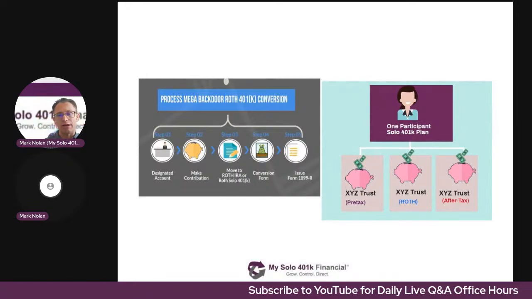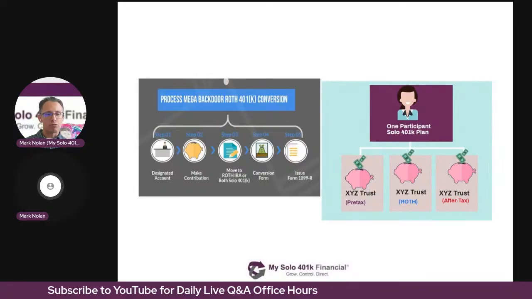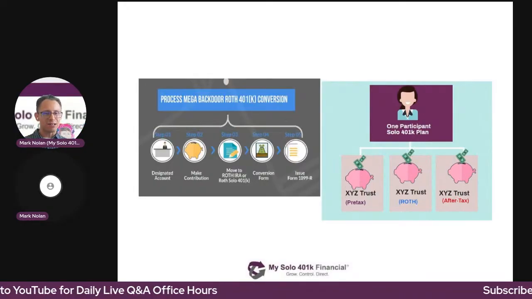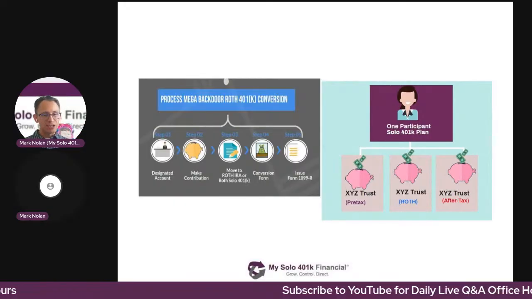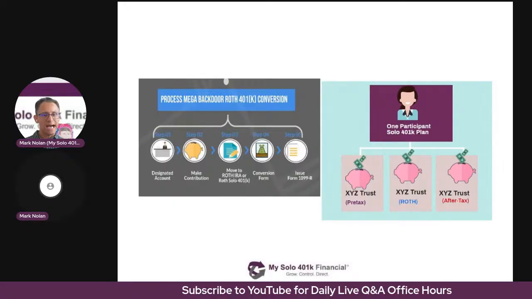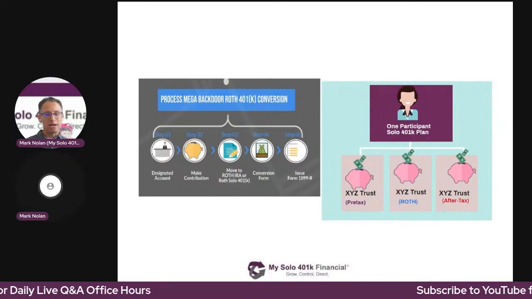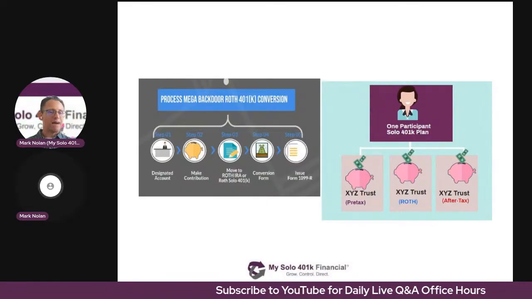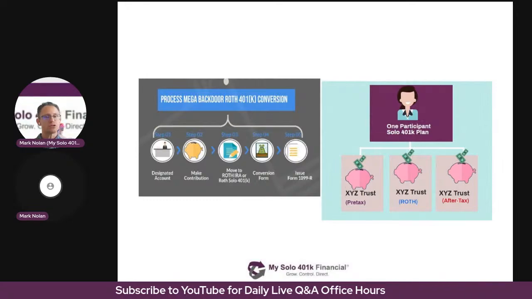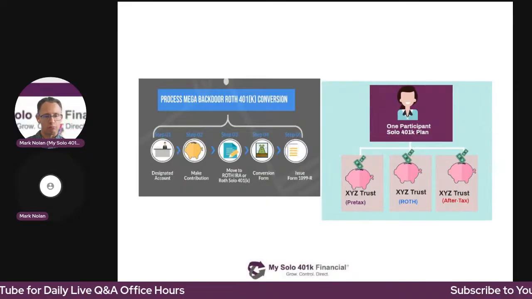As a matter of fact, you want to leave at least a few cents in there at all times so that the brokerage firm, in this case Fidelity, does not close that brokerage account automatically. Fidelity is notorious for closing down non-prototype brokerage accounts that have a zero balance for a long period of time. So you want to leave at least a few cents in that voluntary after-tax brokerage account so you can use it in future years when you perform the mega backdoor Roth Solo 401k going forward.